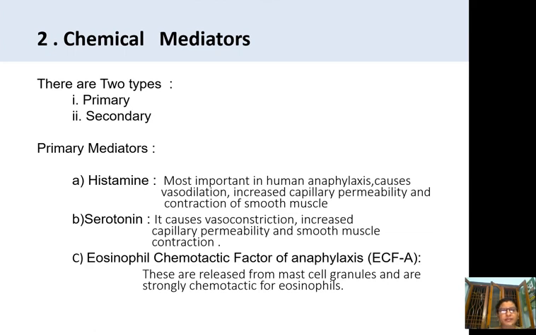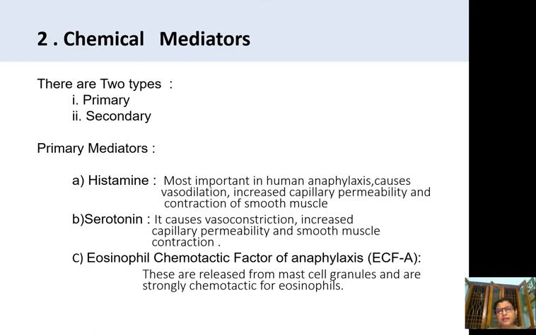Next, serotonin. This serotonin is found in the intestinal mucosa, brain tissue, and in the platelets also. After its release because of the hypersensitivity reaction, it causes vasoconstriction, increased capillary permeability, and smooth muscle contraction. And here the histamine causes vasodilatation, whereas serotonin causes vasoconstriction.